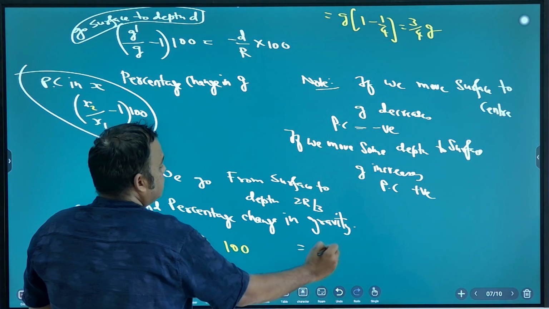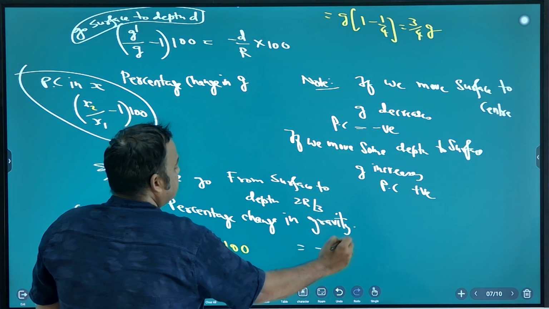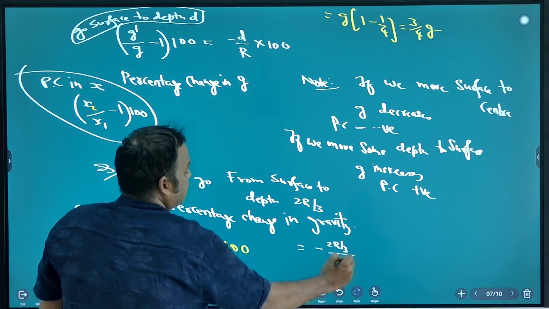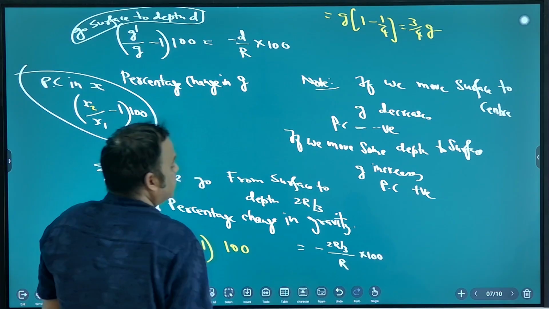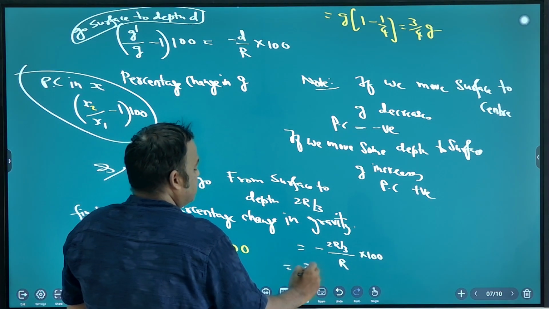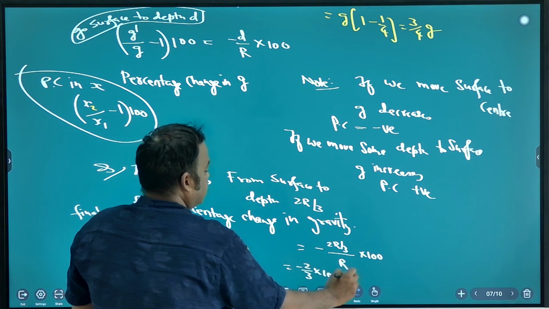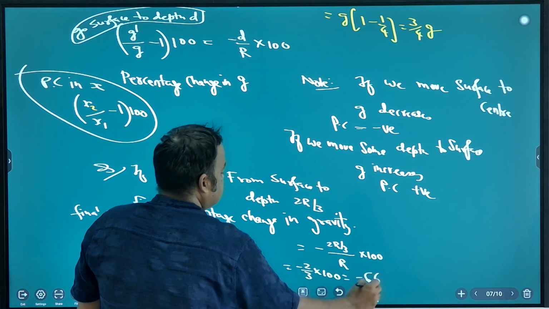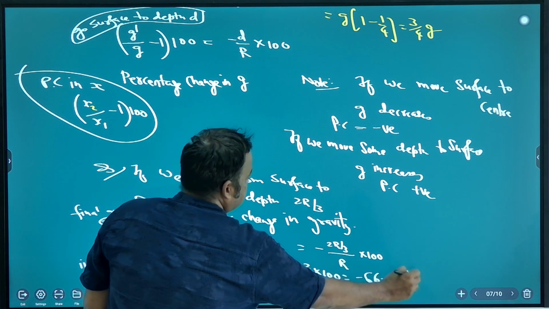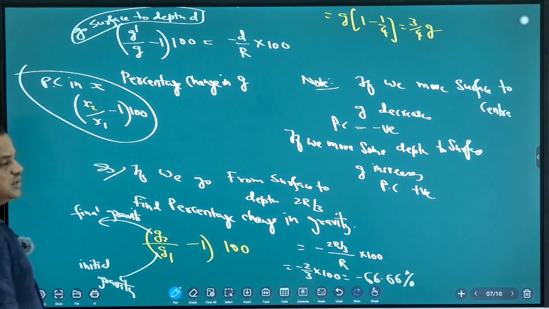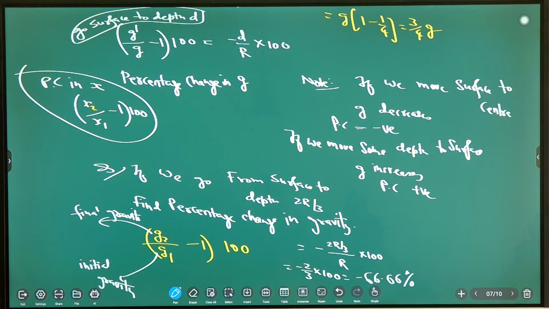Minus d, d is 2r by 3, by r into 100, minus 2 by 3 into 100. So minus 66.66%, that is minus 200 by 3. Okay, clear? Understood?